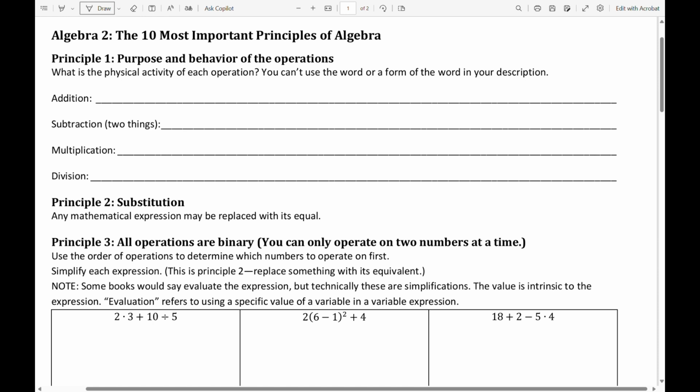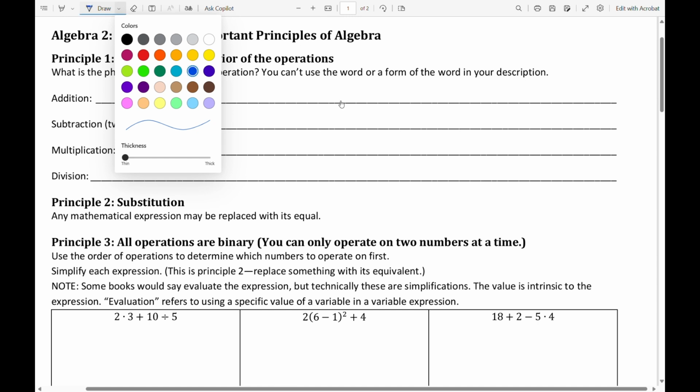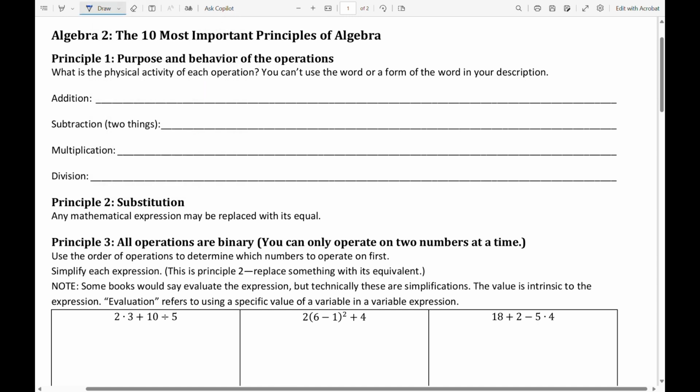Well, what is addition? I can't say that addition is adding. I'm going to say that addition is when I put things together, and do not say putting numbers together. Numbers are adjectives. I can't put adjectives together. I can put nouns together, put things together.